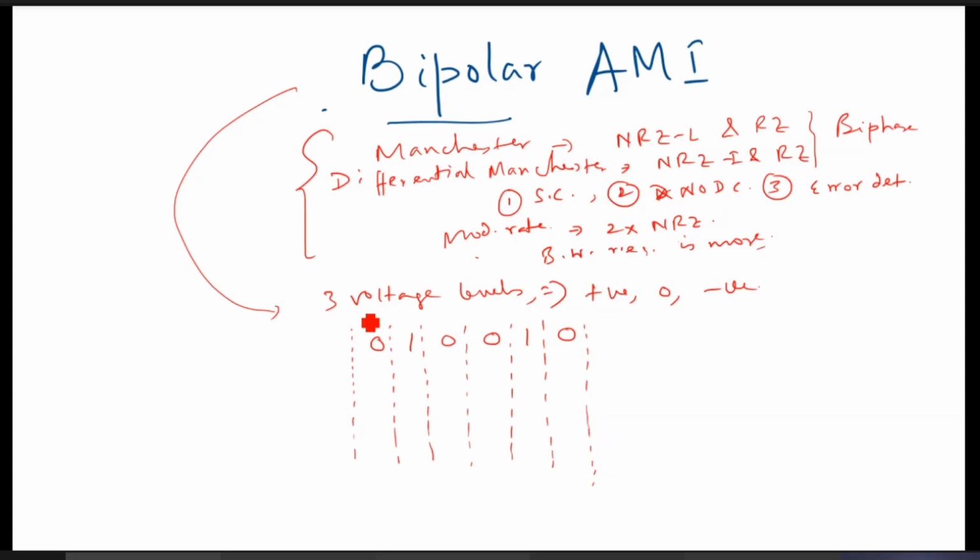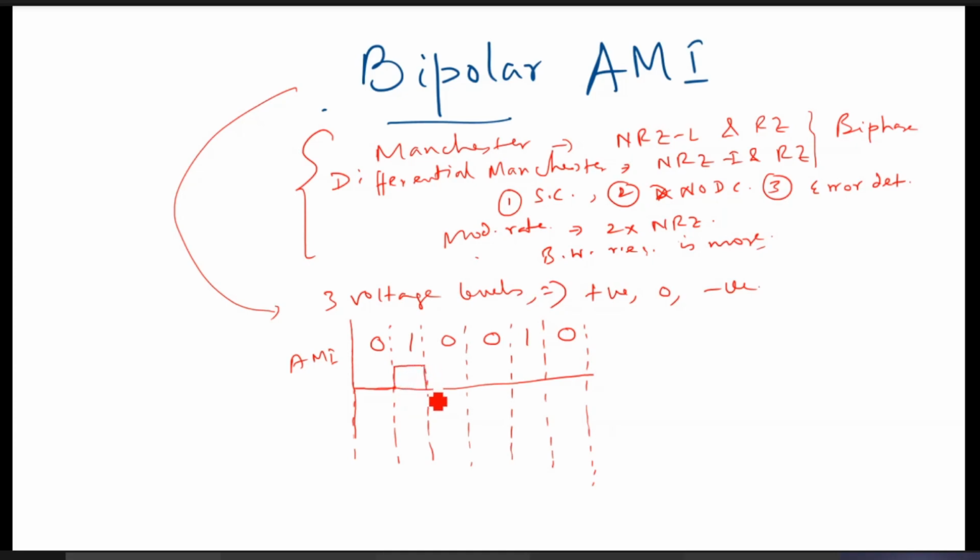Like these things. So if it is AMI, then for 0 it will be 0. 0 will be 0, but for 1 say it is positive now.